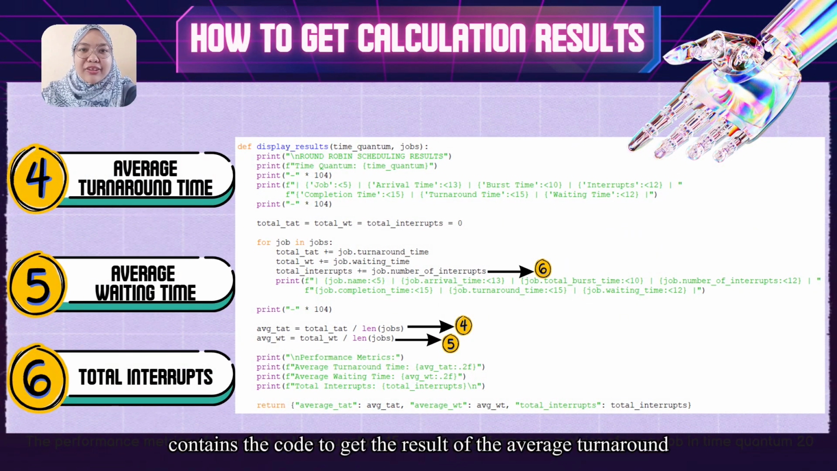Our next slide contains the code to get the result of the average turnaround and waiting time and also the total interrupts. To get the average turnaround time, we need to sum all the turnaround times and divide it by the total number of jobs. And we use the same formula to calculate the average waiting time, where we just need to get the total waiting time and divide it by the total number of jobs. Lastly, the total interrupts is calculated by adding each job's individual number of interrupts to a running total.